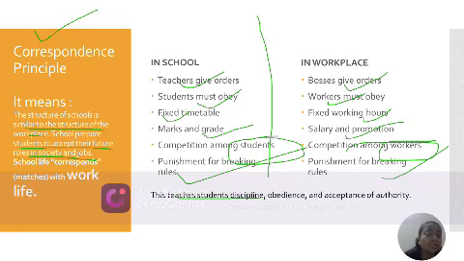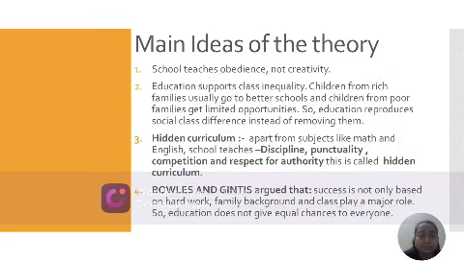So this teaches students discipline, obedience, and acceptance of authority. There is no creativity and they just follow what is being said. The main idea of this theory is that the school teaches obedience, not creativity. Now, the education system supports class inequality.